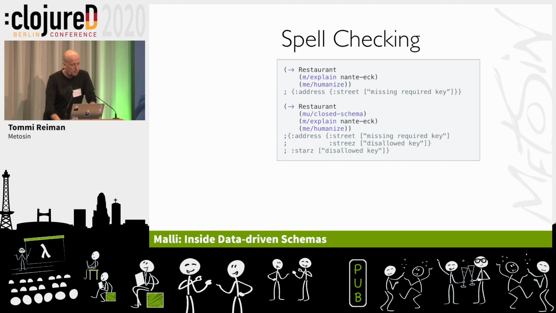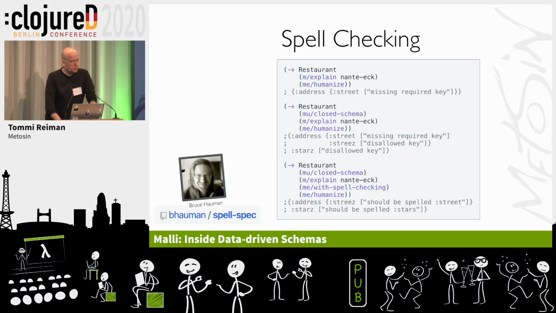So what do we do? Use the awesome magic by Bruce Hauman from the spell spec to have spell checking for the keys. Extra new pure function. We take a restaurant, we close it up, we explain it, we do the spell checking, and we humanize that. And now we have two errors. Address streets should be spelled street. Stars should be spelled stars. And the good thing is there's no mutable anything. If we want this validation, we can just apply that.